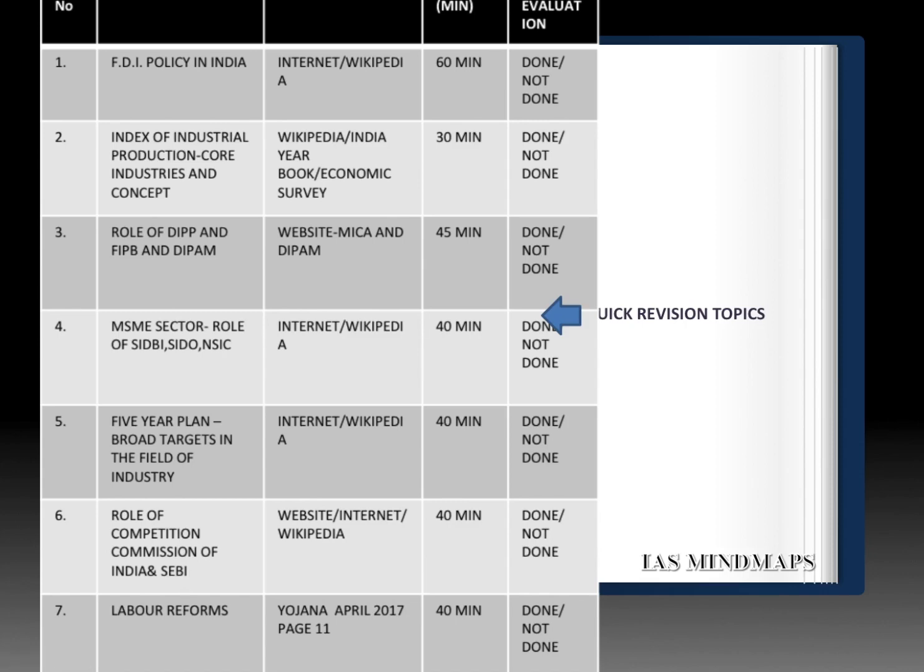And the last topic is labor reforms. Yojana April 2017 issue, page 11. Labor reforms have been given in detail. These are the broad timelines, and this is the evaluation page, evaluation column.